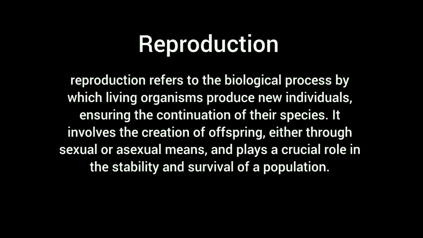Reproduction is a biological process in which living organisms give birth to new individuals for the continuation of their species. It is done by asexual or sexual types of reproduction. Sexual and asexual are the types of reproduction. Reproduction is crucial for the continuation of a population and maintaining its stability.